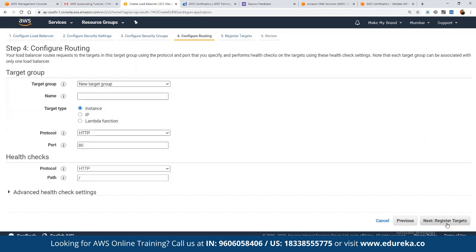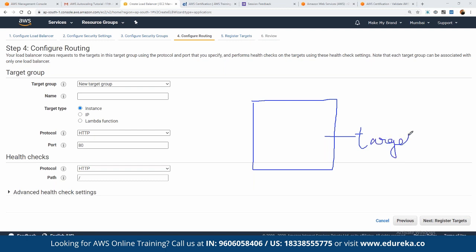Then we have to simply register targets. We have discussed that in the application load balancer, we can create multiple groups, and these are called target groups. Instead of dividing the entire load to individual instances, we can create multiple target groups, and in each target group we can add multiple instances.